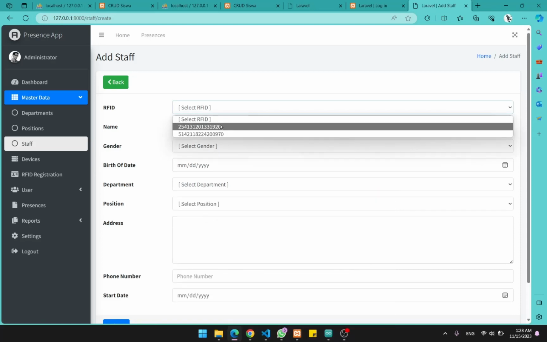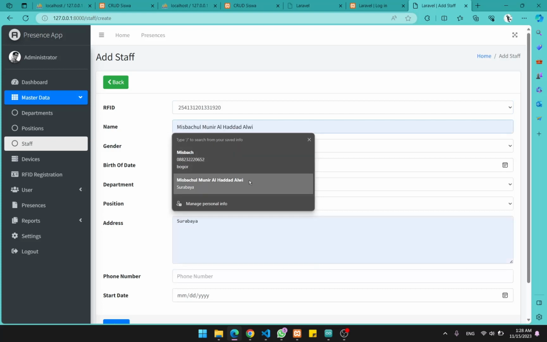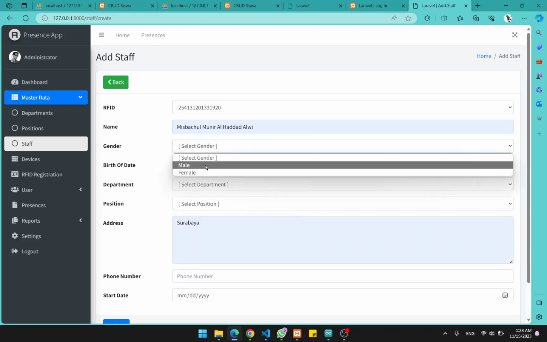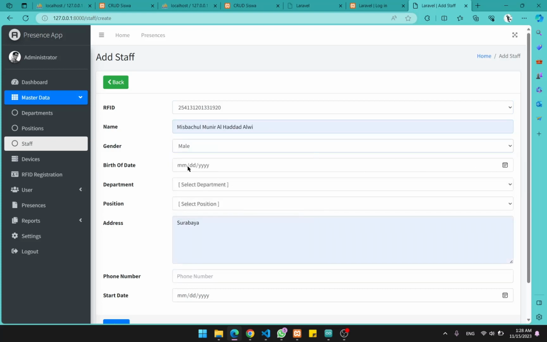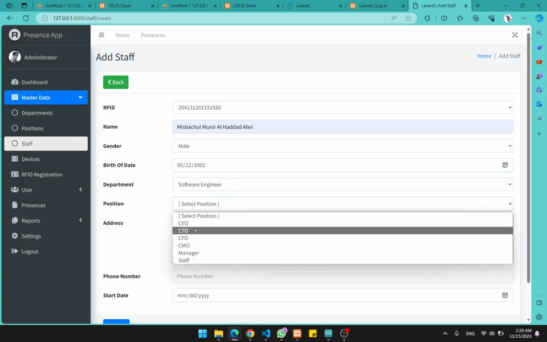Okay, here let's try to register the first one. Maybe I just use my name. Okay, like this, male, and then set the month. For example, like that, and a software engineer, a CEO.